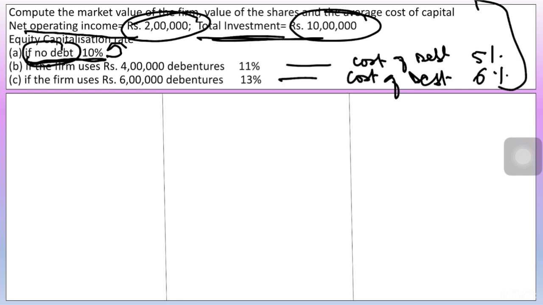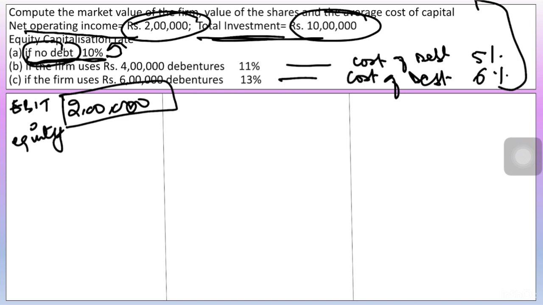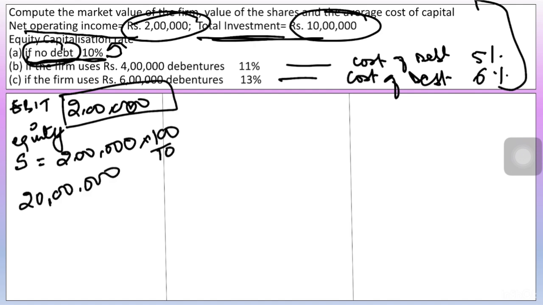So let's compute this. Firstly, we have EBIT, that is 2 lakh rupees. On this, no interest has to be deducted because no debt is there. So this is the entire earning of the equity shareholders. Now we have to compute the market value of the equity shareholders, right? So market value of the equity shareholders is whatever is available to the equity shareholders into your equity capitalization. So this comes out to be 20 lakhs. This is the market value of shares.